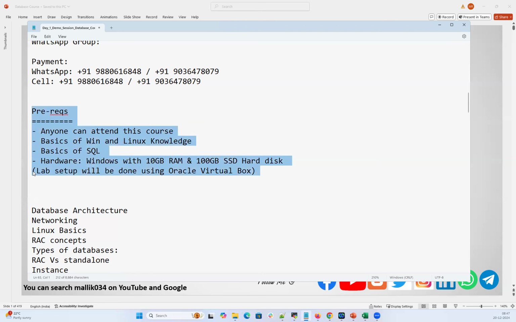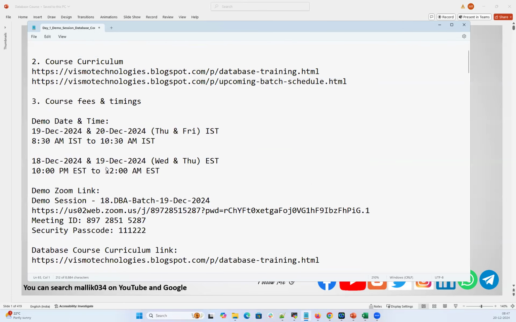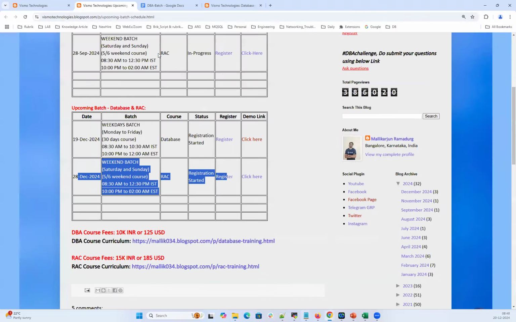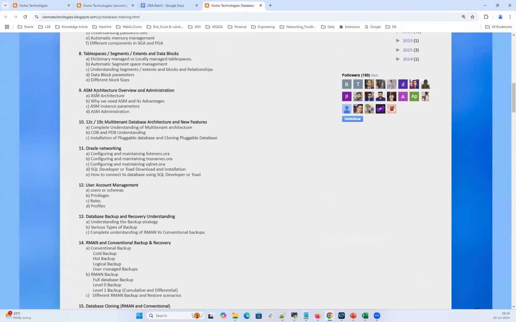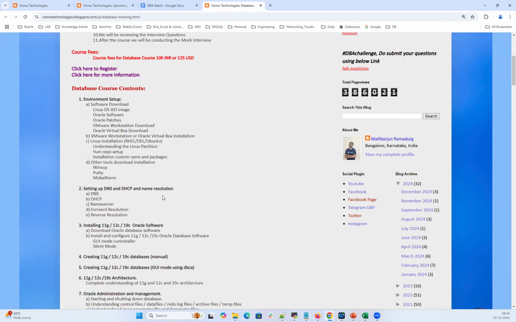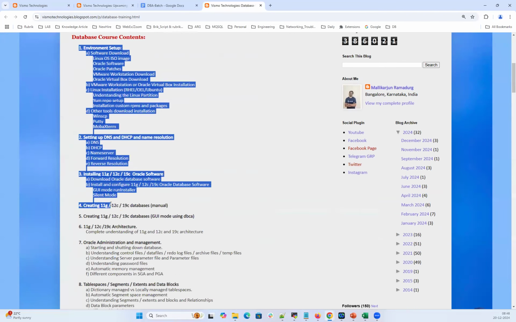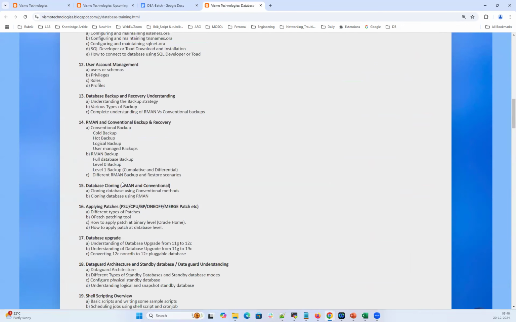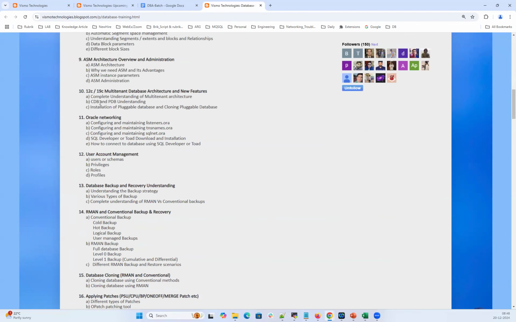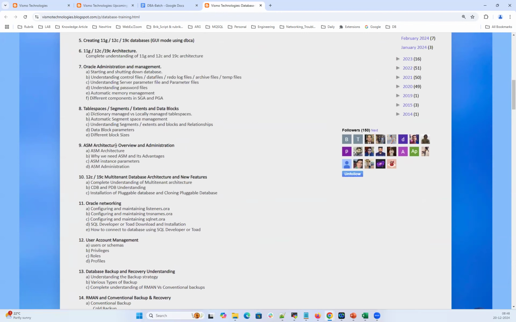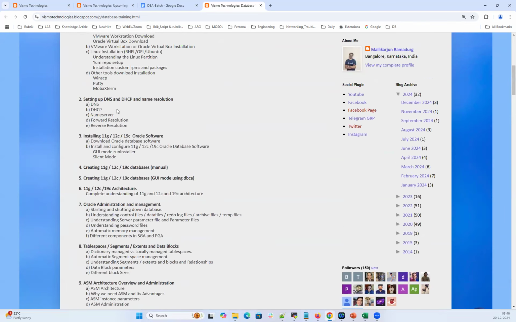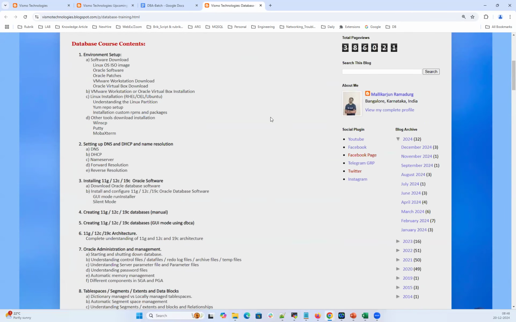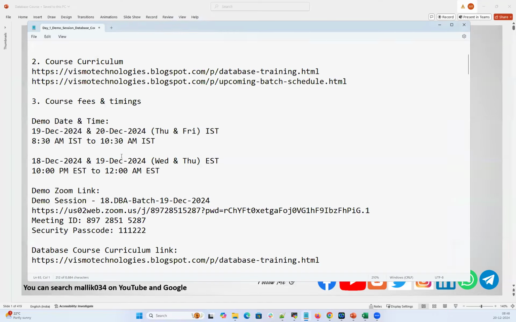Right. So those are the prerequisites we discussed. On top of that, we spent a lot of time covering the course curriculum in detail, and we also covered most of the questions we face in interviews along with each topic: RMAN, backup and recovery, patching, upgradation, Data Guard, user management, and database architecture. What are the expected questions? All of that we discussed in yesterday's session.